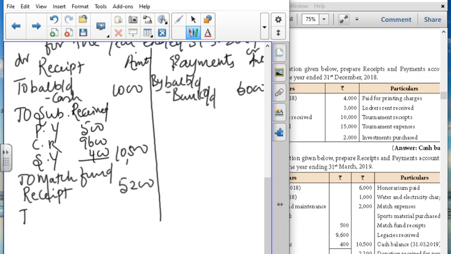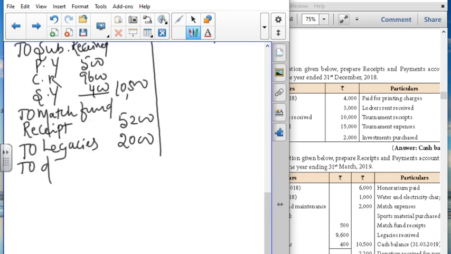Next is to legacies, 2000, and to donation, to donation received for pavilion, it is 2000.